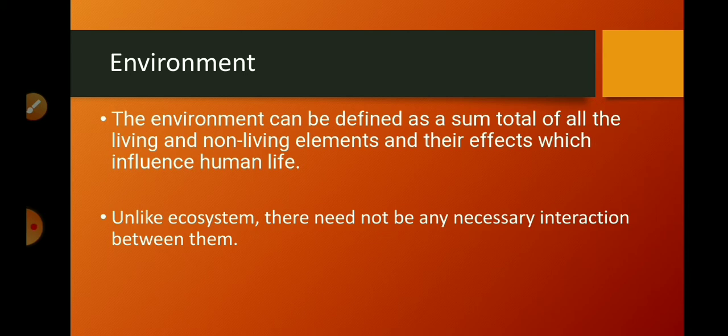So environment is our surrounding, and we know in our surrounding there are different things. It includes living things, which we can call biotic things, and non-living things, which we can call abiotic things. Biotic components are all living organisms, for example plants, animals, microbes, and abiotic components means air, water, soil, temperature, etc.